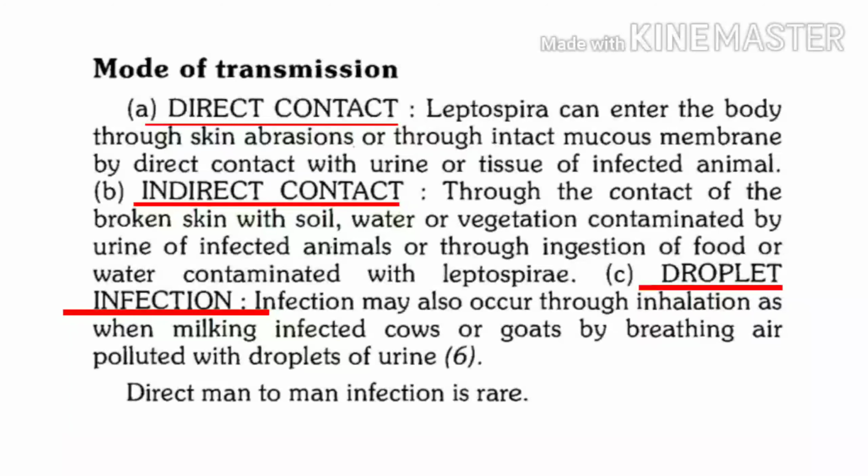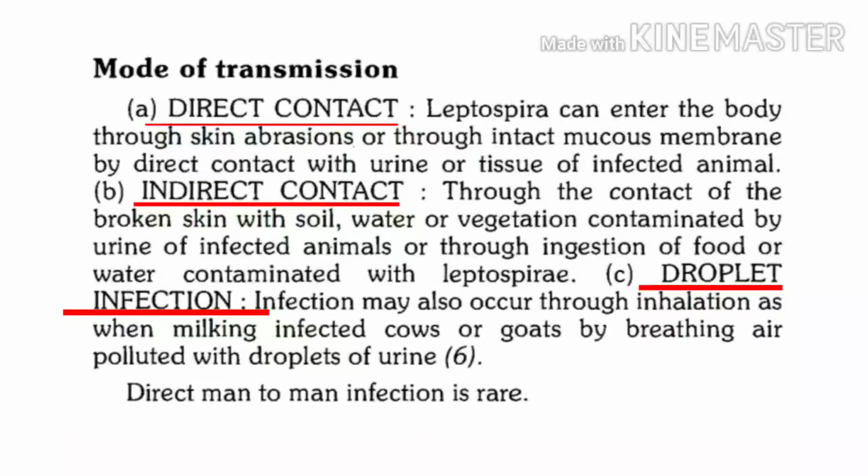Now indirect contact, what is another possibility? Another possibility is that urine of infected animals is in soil, so that soil may contain leptospira, and if people have contact with this soil, or there is contamination of water or food with urine of these animals.